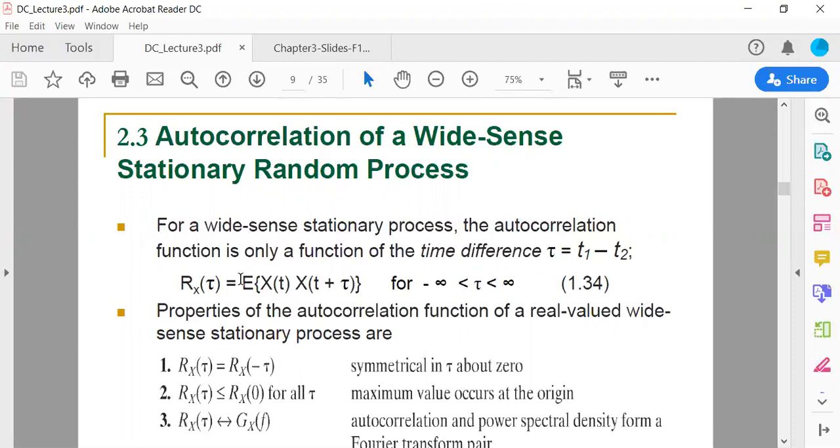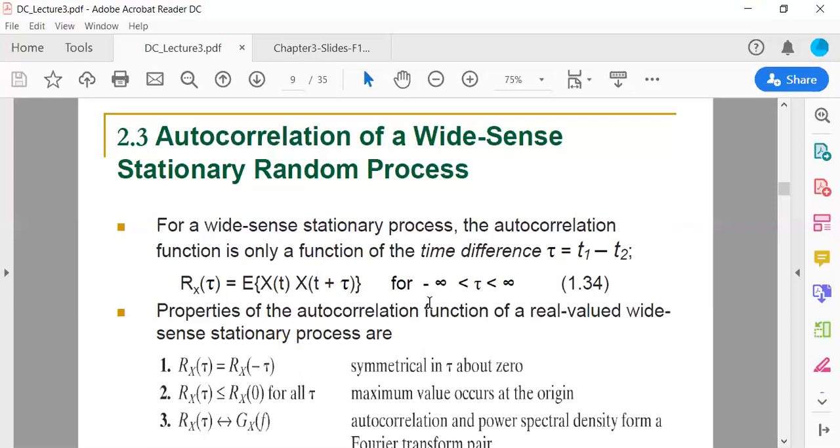For a wide-sense stationary random process, the autocorrelation function is only a function of the time difference, that is the tau we were talking about in the previous lecture. That tau will be equal to t1 minus t2. Remember, these are the two time instants as far as the random process is concerned, and it is defined as Rx of tau, the expected value of the random variable x of t multiplied with the random variable at t plus tau, where tau is t1 minus t2. You can say this tau is the difference between the two time instants, and it is taken from minus infinity to positive infinity.